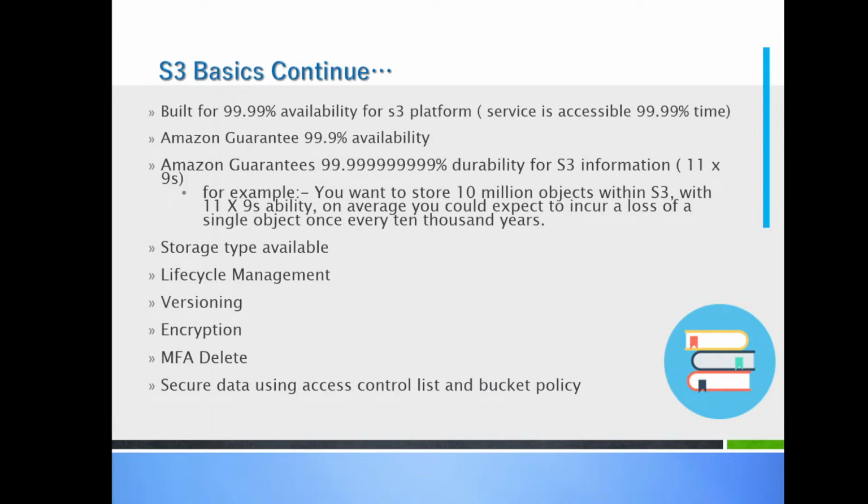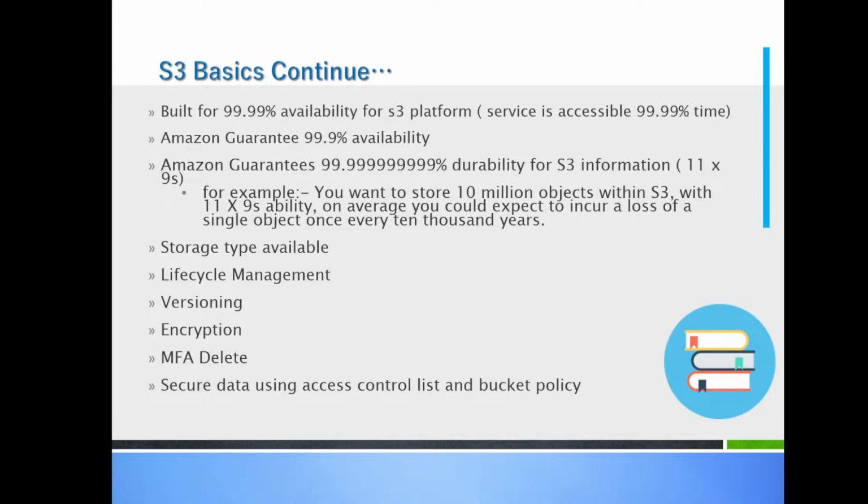Amazon gives a guarantee of being available 99.9 percent of the time. So your bucket will always be available. You will be able to access your data 99.9 percent of the time, that's the guarantee Amazon gives you. And 99.9999999 percent durability. That's the guarantee Amazon gives about the data durability, that no file will be lost. If you are saving in the cloud in an S3 bucket, there is a very small chance that you will lose that particular file or that the file will get corrupted.